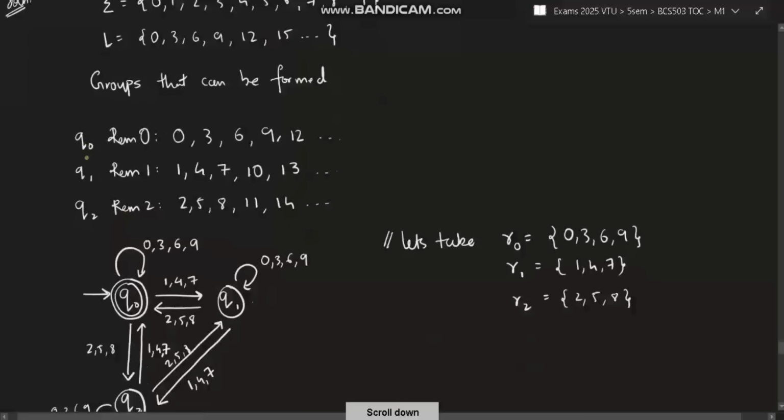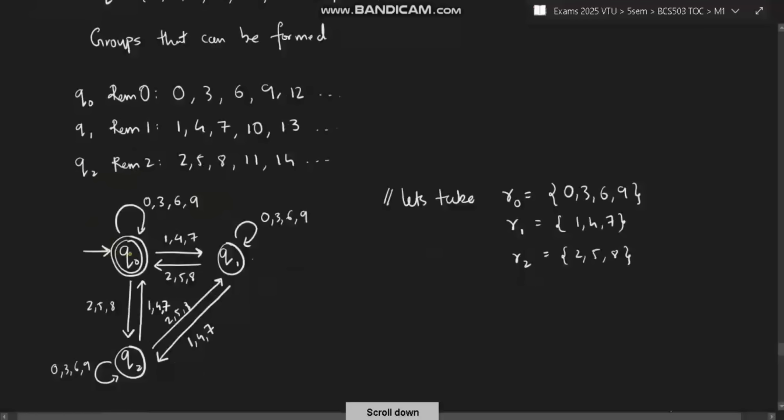Now, for each of these, form the states. For remainder 0, the state will be Q0. For remainder 1, the state will be Q1. For remainder 2, the state will be Q2. Now Q0 is present here, and you will take a self loop on 0, 3, 6, 9. Why will you take a self loop here? Because the starting state itself is the end state. If you have 0, it will be the same state only. If you have 3, it will be the same state only. And this is the final state, the starting state is the final state. Why? Because if nothing is passed, that is also 0, so the null string should be accepted. 3, 6, 9 it will also accept.